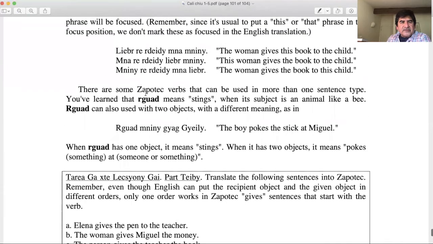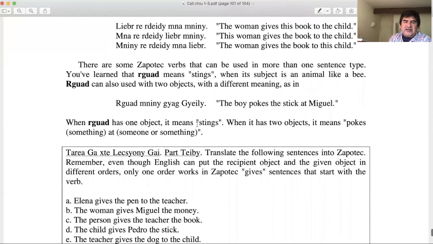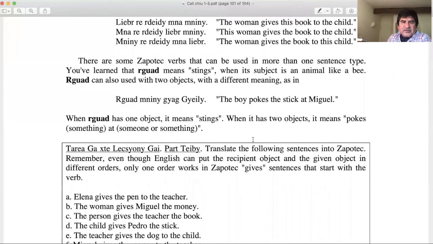So let's look at this sentence. It says that there are some Zapotec verbs that can be used in more than one sentence type. As we've learned that the word means things, right? When the subject is an animal like a bee, the word can also be used with two objects with different meaning, as in the word in yah, which means pokes in this sentence. So the boy pokes the stick at Miguel. In Zapotec it is erguot mniin yahgel.